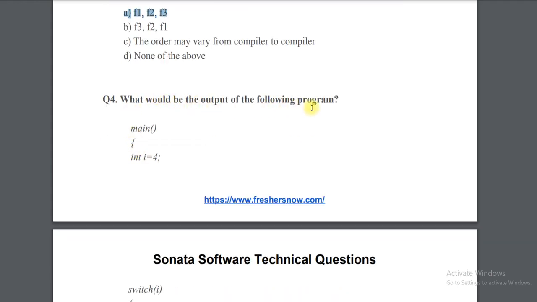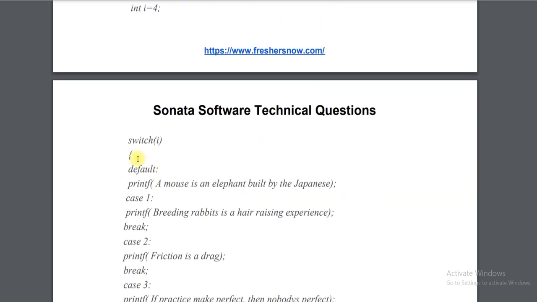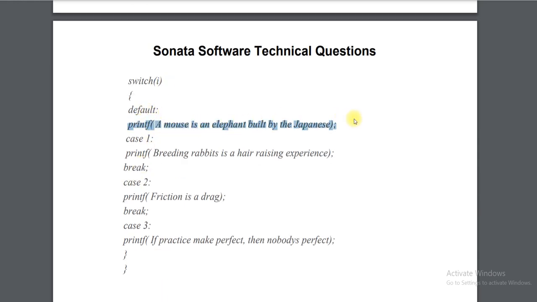What would be the output of the following program? So main, int I equal to 4, switch I, there is a default that prints this, case 1 prints this and break, case 2, case 3.